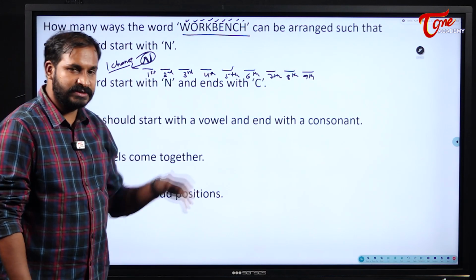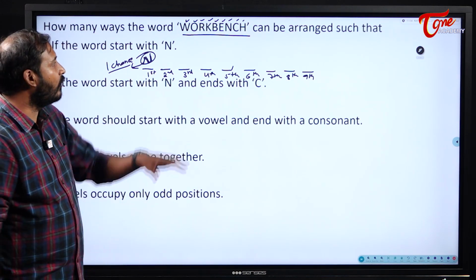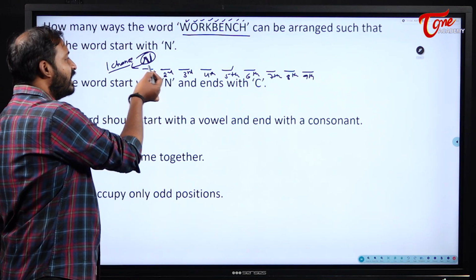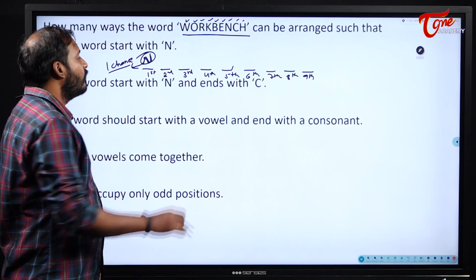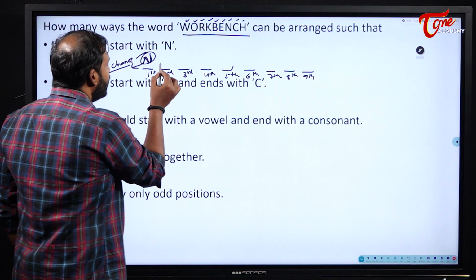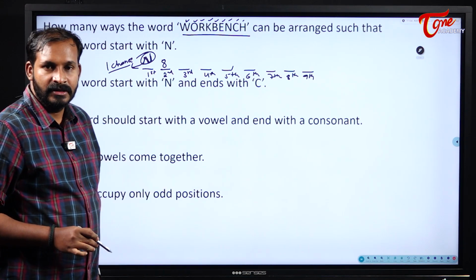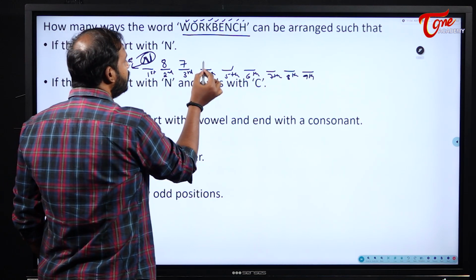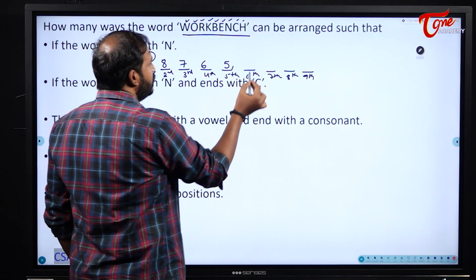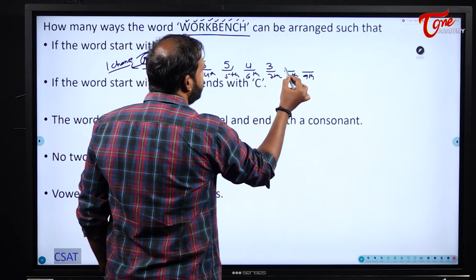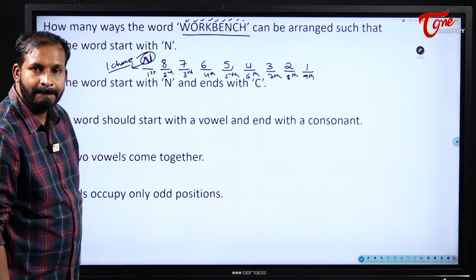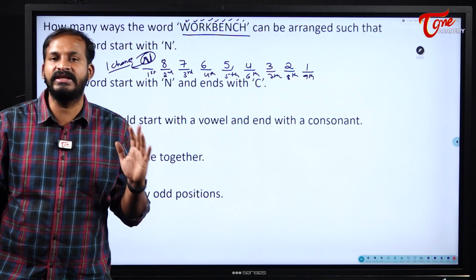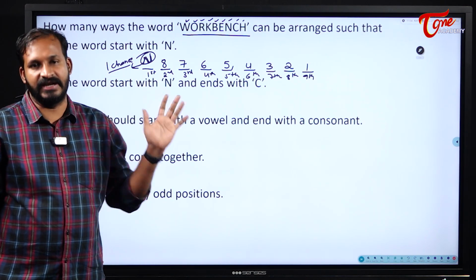From the second position onwards, how many chances will I have for the second position? All 9 letters are different here, and 1 letter, N, is already fixed for the first position. So I will have 8 chances for my second position. For the third position, already 2 are locked, so I will be left with 7. For fourth, 6. For fifth, 5. Sixth, 4. Seventh, 3. Eighth, 2 and ninth, 1. Understood, students? I hope it is clear for everyone. So the first position is fixed for N.